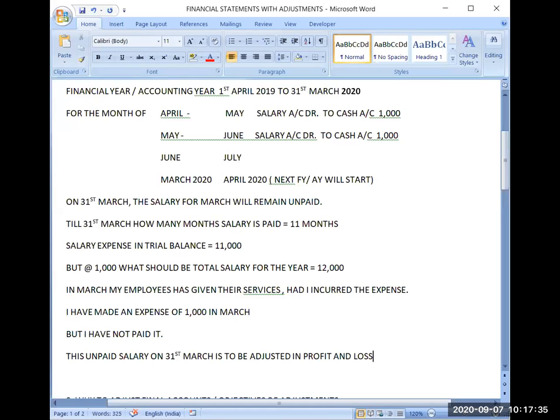So I should write my salary 12,000, but my trial balance is saying that you have paid salary 11,000. So the difference between the two is the salary of the month of March.